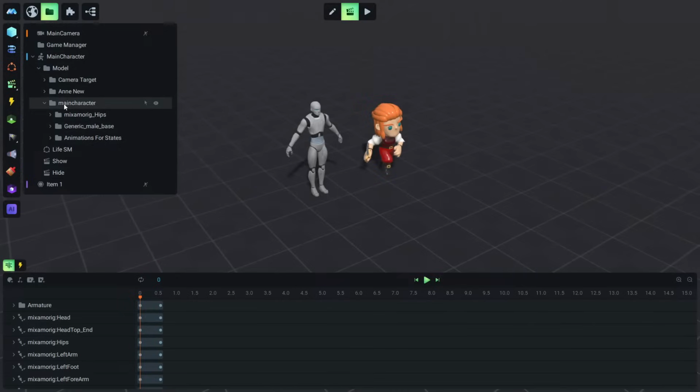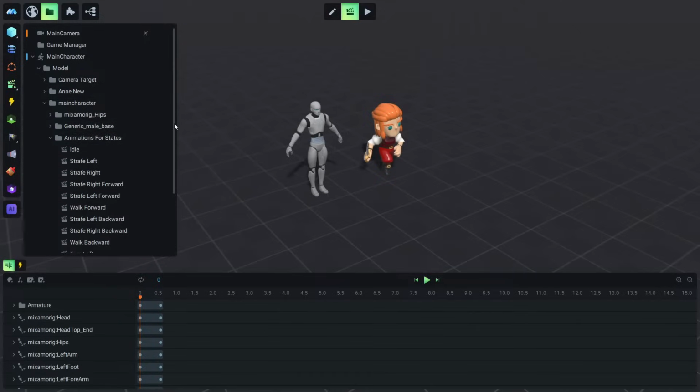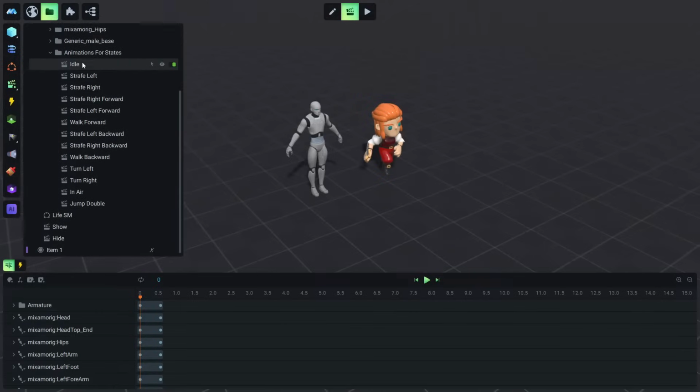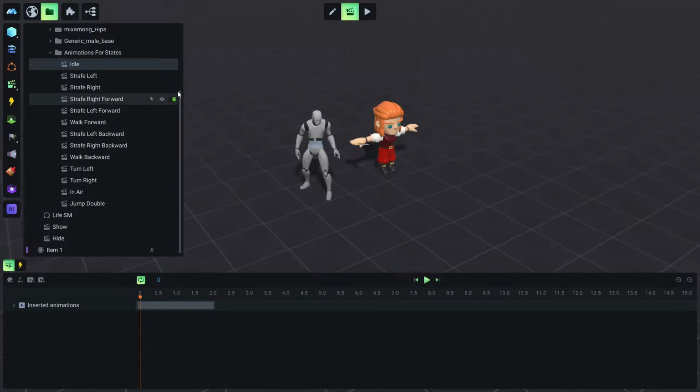So the default character contains a folder called animations for states. This is a really important folder because it contains a few animations, and these animations are not model animations. So they are not animations that contain model keyframes. These are animations that control the state of the character, not the character as a model, but the character as an object, and I will clear the confusion in a little bit.